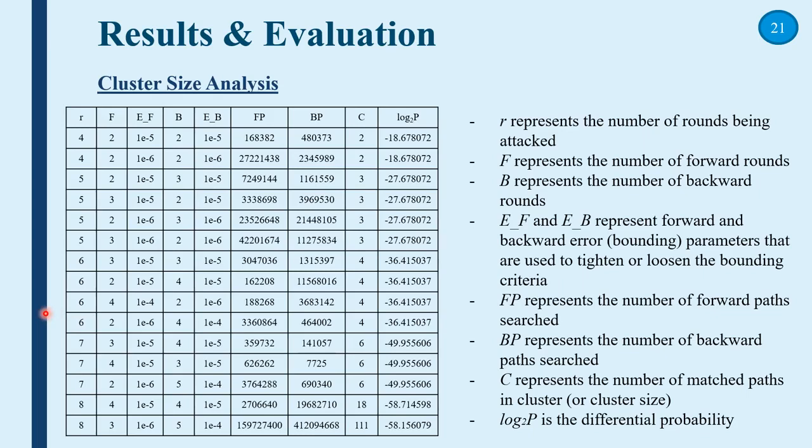This table shows the differential cluster result obtained from the branch and bound meet-in-the-middle search. Take 8 rounds as an example. For 3 rounds of forward path, with the error of 1 exponent negative 6, and 5 rounds of backward with the error of 1 exponent negative 4, we will have 159 million forward paths and 412 million backward paths. From all of these paths, 111 met in the middle to produce the final probability of 2 power of negative 58.156.